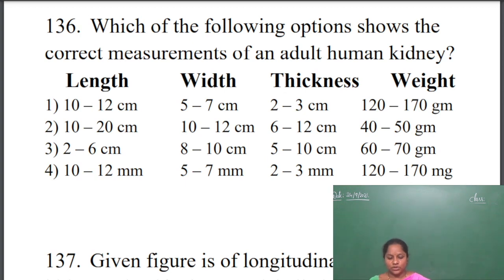The first question given to you is: which of the following options show the correct measurement of an adult human kidney? Here we should know the length and measurement of the human kidney. They have given different figures. In the first option, the length is 10 to 12 centimeters, width is 5 to 7 centimeters, thickness is 2 to 3 centimeters and weight is 120 to 170 grams.